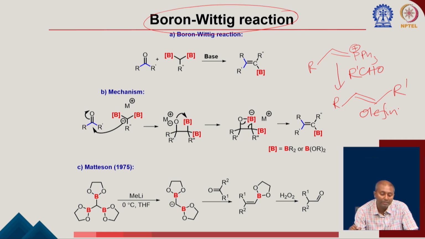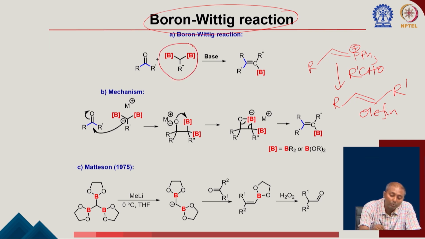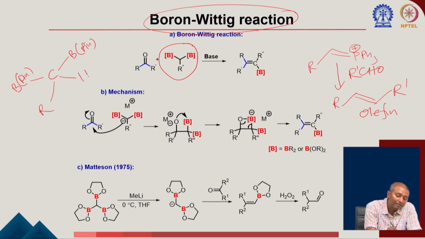So, how are we forming this boron-based ylide? Once you have this geminal diboron compound, that means your carbon has 2 boronic esters. If you have a Bpin or any other protecting group on the same carbon, and this carbon has some other functional group, let us take R and this H, then this proton can be deprotonated very easily using lithium TMP, which is a very strong base, to generate this species.